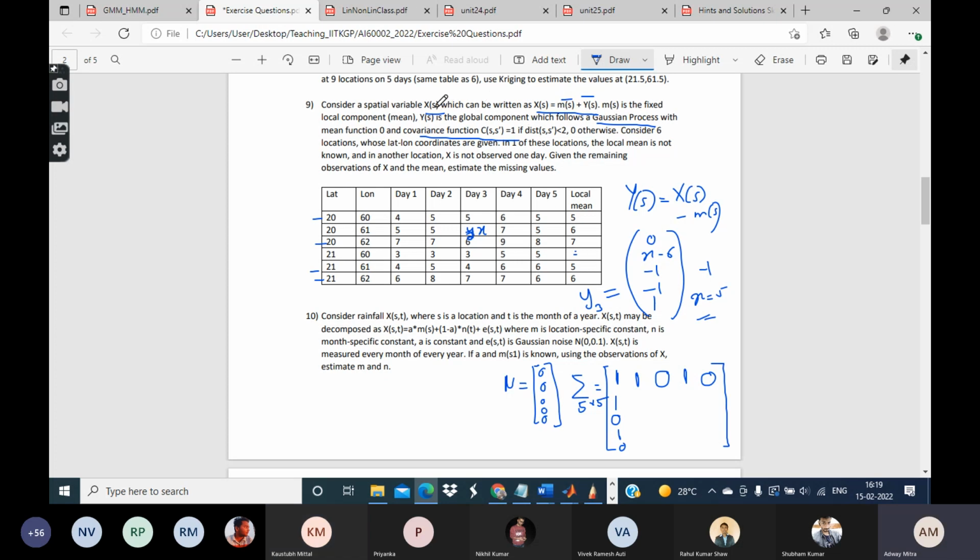No, no such thing is said. It said about ys, the y component is a global component, it follows the Gaussian process. But no such thing is said about the local mean m. So the local means do not follow the Gaussian process. So then what can we say about the local mean? Let us say this is m. How do I solve for m?